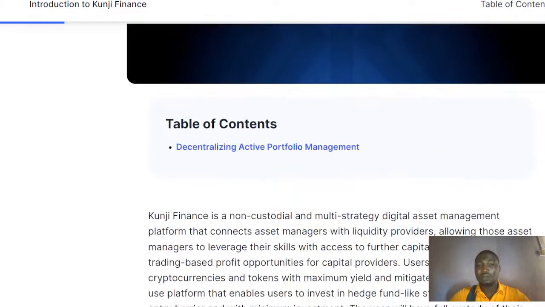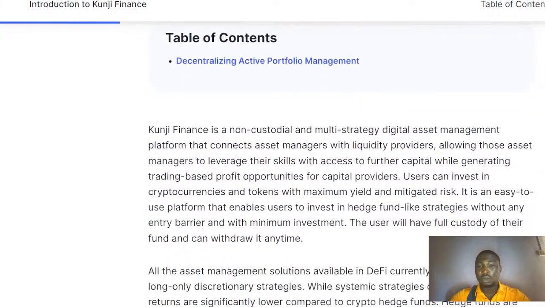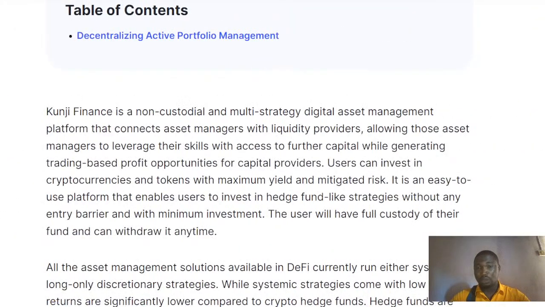So all this is actually very important. We need to take note of all those points when looking at the ecosystem, when looking at what we are building and what they are really all about. All those points here are actually very important that we need to take note of.